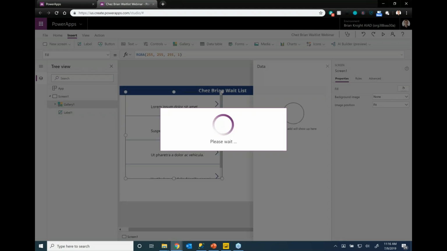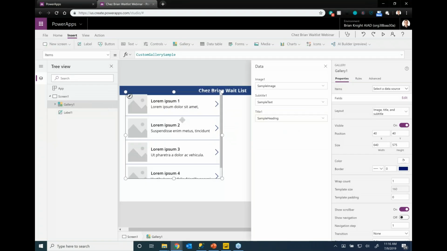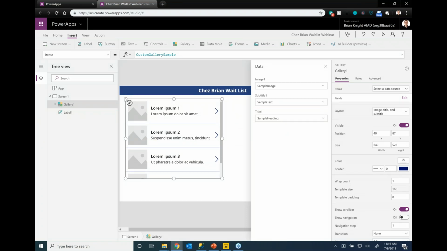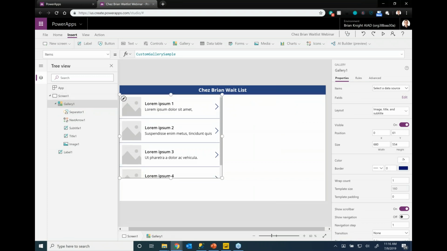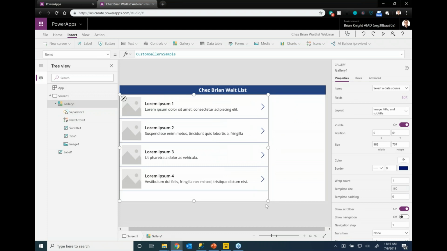Now normally we would give better names to these things. I'm calling this Gallery1 for the time being, just because I don't want to get into a naming convention, but we do have a naming convention out there in case you're curious that you can find on our blog. All right, so I'm going to line this up, make it a little bit prettier. And notice it's putting some sample data in here. I'm going to make it a little bit wider, about like here. And our Power BI tiles can go here, and our new form is going to go here.